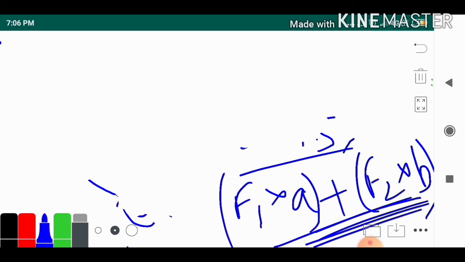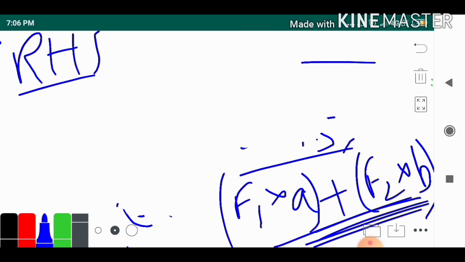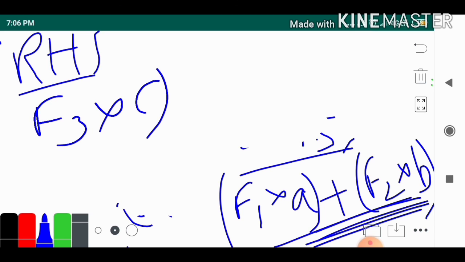Now if we consider the right hand side, the force was F3 and its distance from the fulcrum was c, so the torque will be F3 into c.